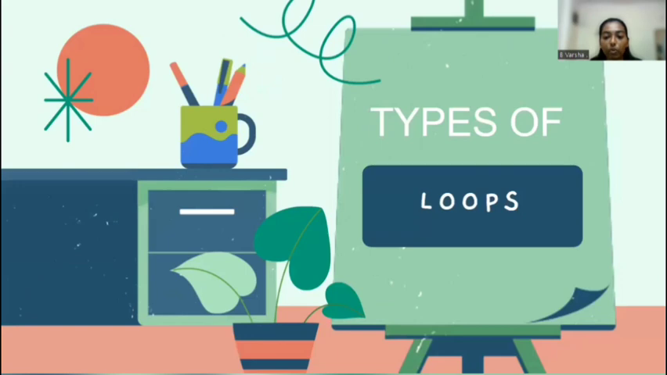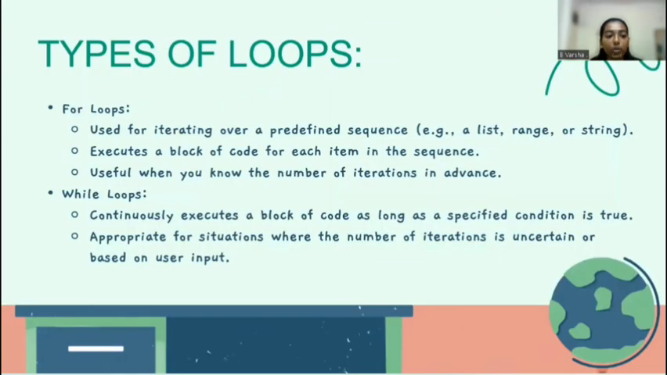Coming to types of loops. There are mainly two types of loops, that are for loop and while loop. A for loop is used for iterating over a predefined sequence, for example, a list, a range, or a string. It executes a block of code for each item in a sequence. It is useful when you know the number of iterations in advance.